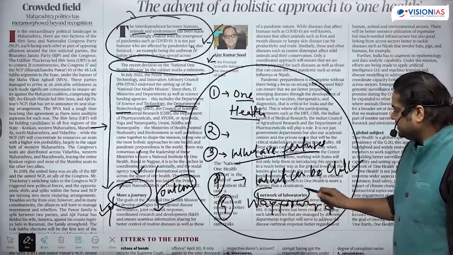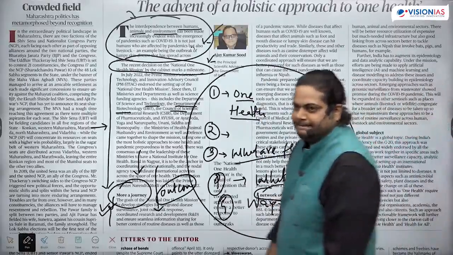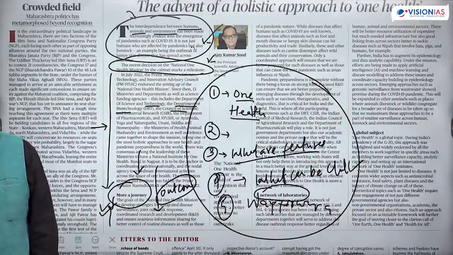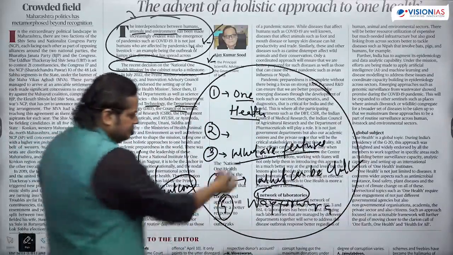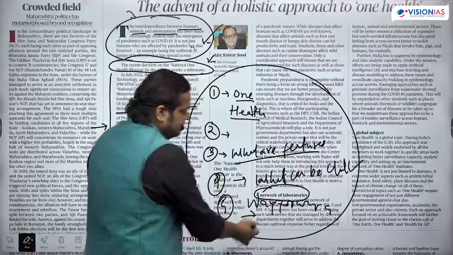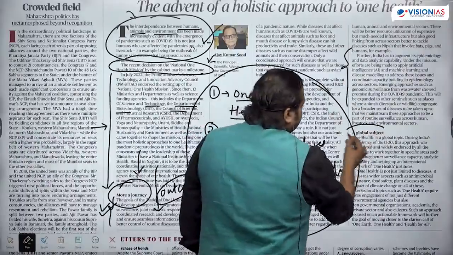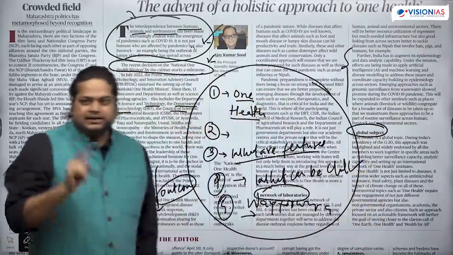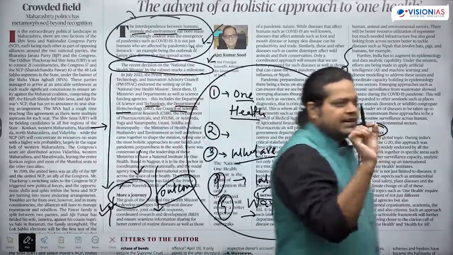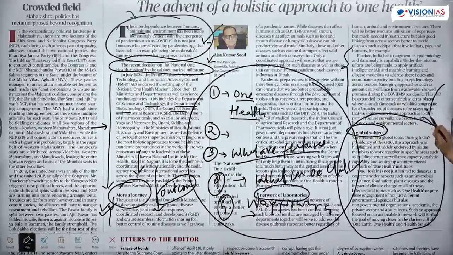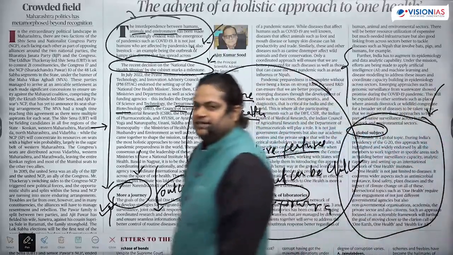Then a network of labs. In this mission, there will be a requirement for a network of labs. Basically, features are written about. Then a global subject. The importance of this One Health policy is mentioned here: why this policy is important, because it has become a global subject, because health does not have any boundaries.